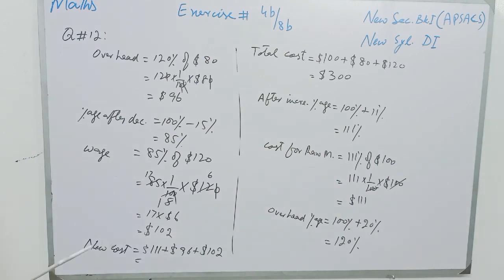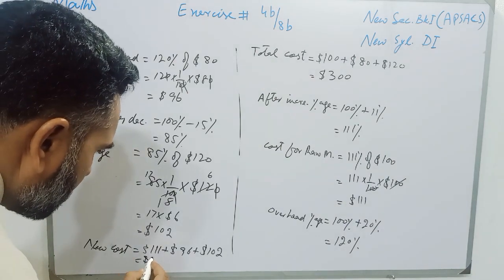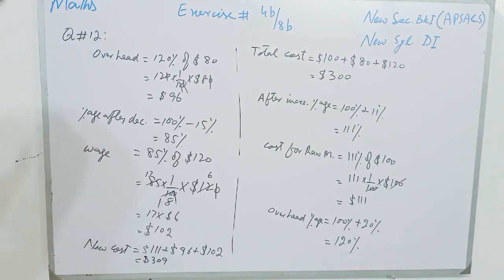Okay, we will use a calculator to sum up: 111 plus 96 plus 102, and we will have 309. So students, the new cost is $309.